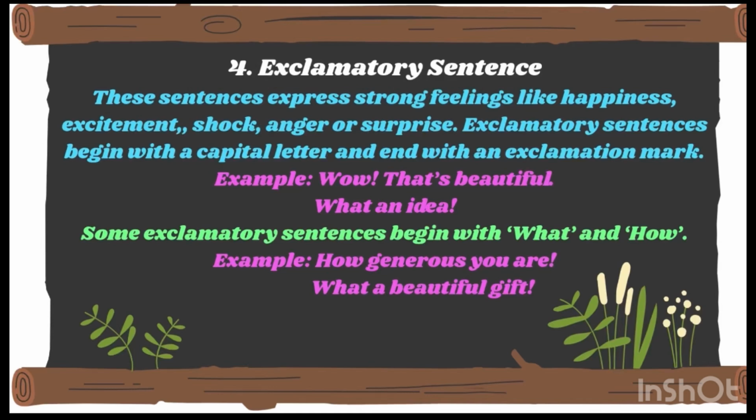It ends with an exclamation mark, so it will be an indicator that here we are expressing our feeling about a person who is very generous. How generous you are, or what a beautiful gift. Here we are not asking what a beautiful gift, we are saying what a beautiful gift with a strong feeling. We are expressing how amazed we are when we saw that gift.